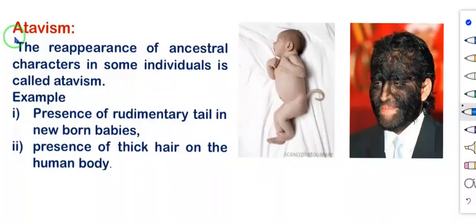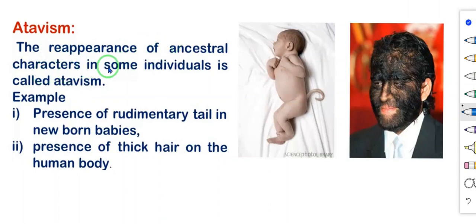The next one is atavism. The reappearance of ancestral characters in some individuals is called atavism. Our ancestors were monkeys. They had a tail, is it? Nowadays also, some newborn babies have a tail. That is the reappearance of ancestral characters.